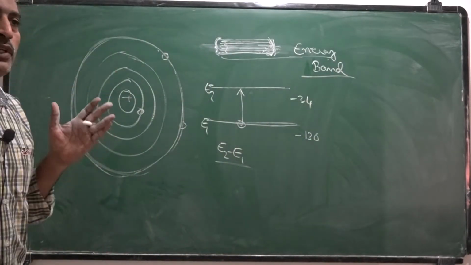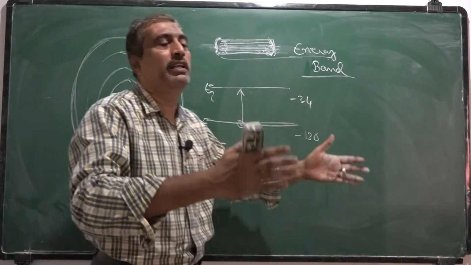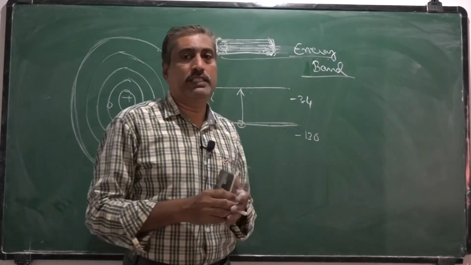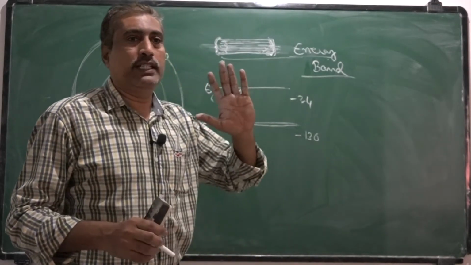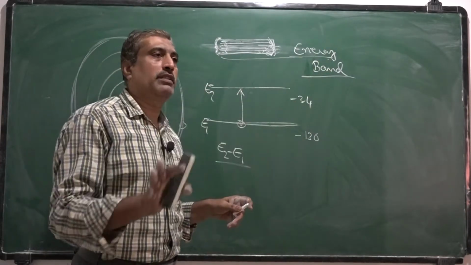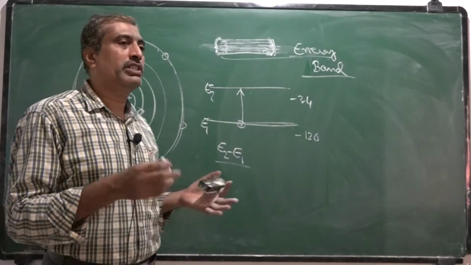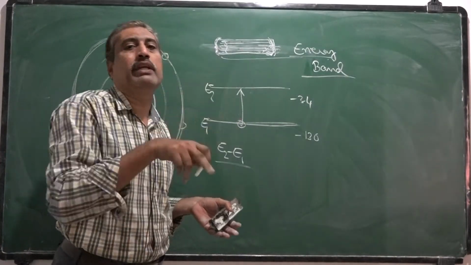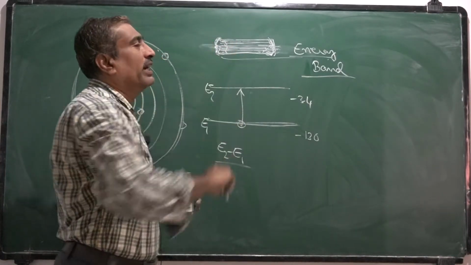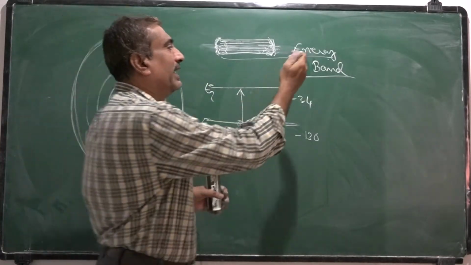So this happens in the case of solids only, because in liquids and gases the atoms are very far from each other. The interatomic distance is large in case of liquids and gases. So in gases and liquids, there is no formation of energy bands, but only in solids, because the interatomic distance is small, the energy levels of one atom are influenced by the neighboring atom, so the energy level splits into a group of energy levels, and that closely packed group of energy levels is called an energy band.